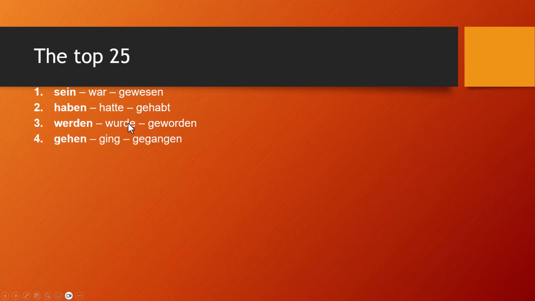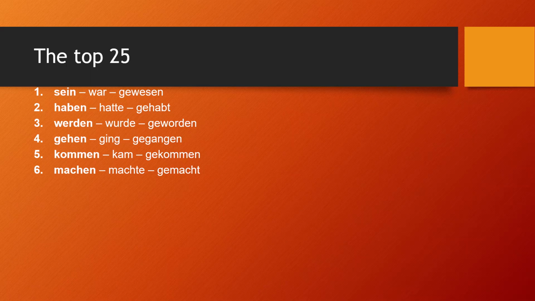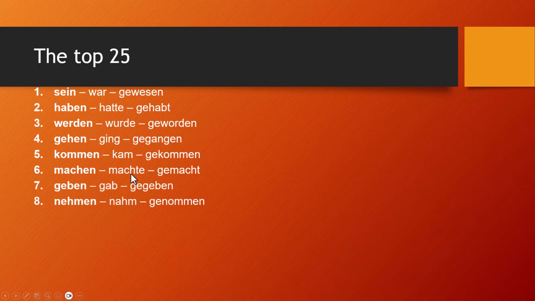We're not going to worry about that today. Don't worry about it. Ging, gegangen with gehen; kommen, kam, gekommen; machen, machte, gemacht. With haben, really this is our first weak verb showing up. Geben, gab, gegeben; nehmen, nahm, genommen; sehen, sah, gesehen.